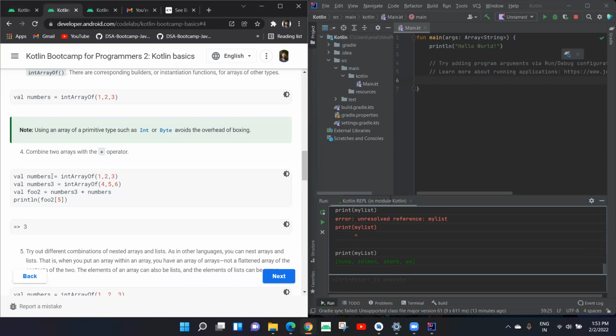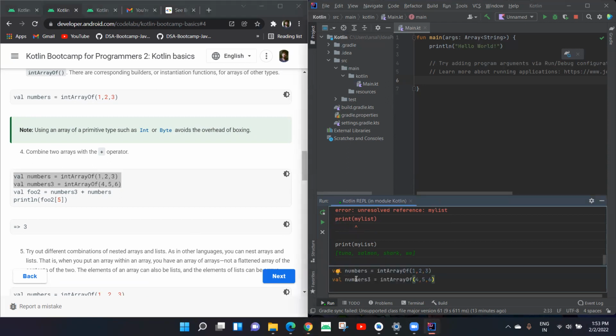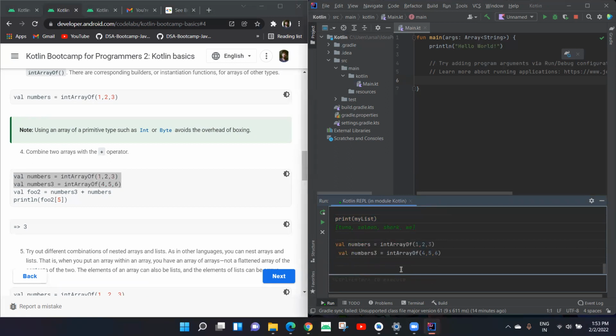Then we can add arrays. For example, here there's an array named numbers and there's an array named numbers 3. Now if we add them and store the result in f, then f equals numbers 3 plus numbers.